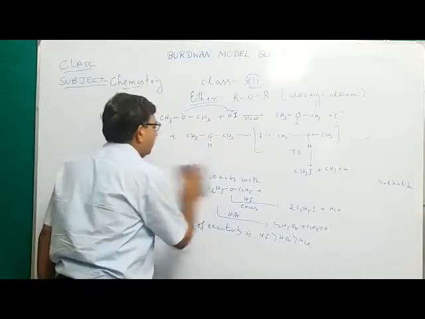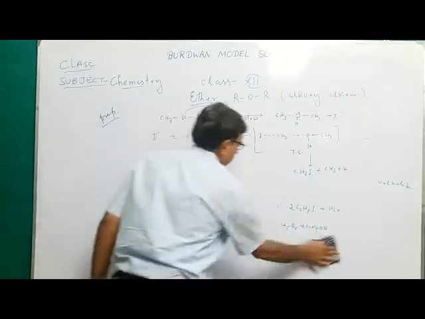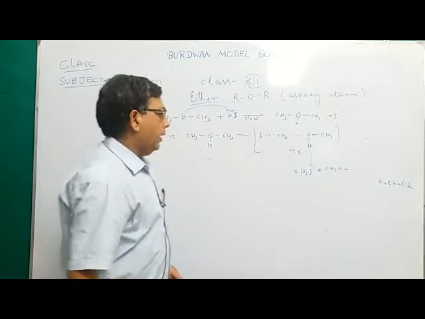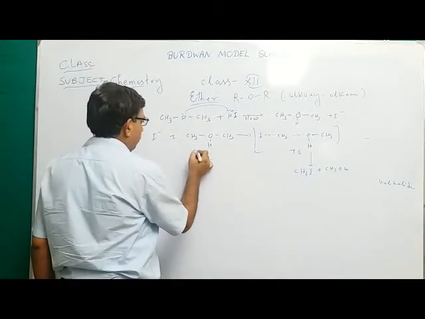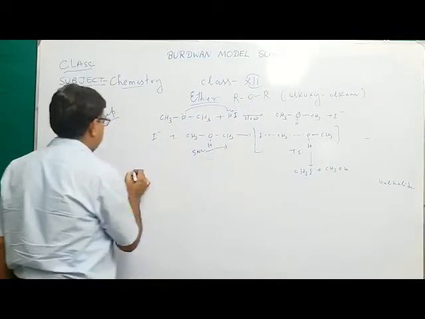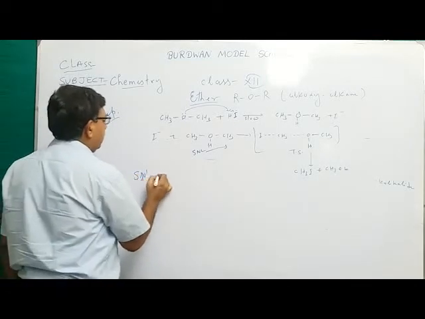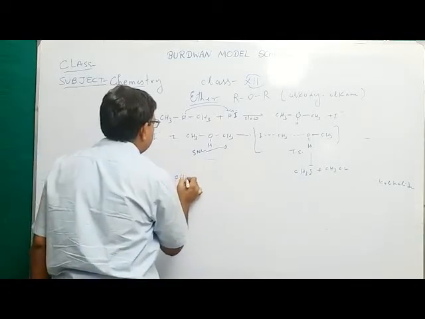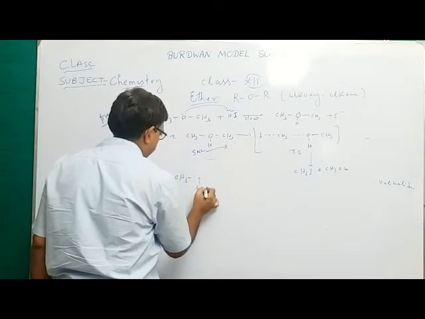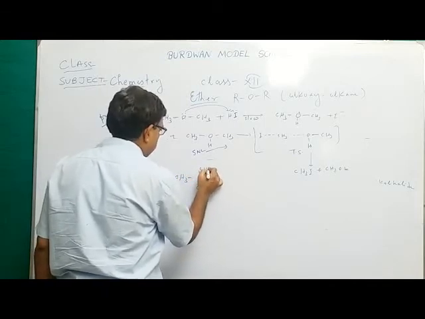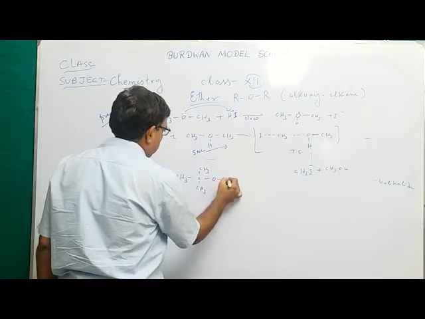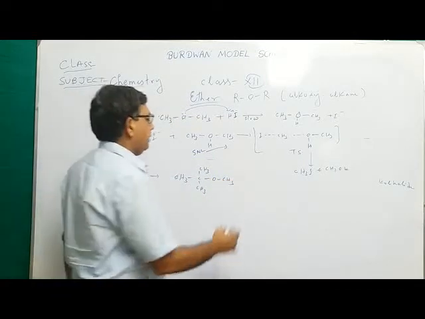But if the alkyl group is tertiary, then it follows SN1. This is the SN2 mechanism. Now the SN1 mechanism for a tertiary alkyl group. Say this ether, (CH3)3C-O-CH3. Now when it reacts with HI,